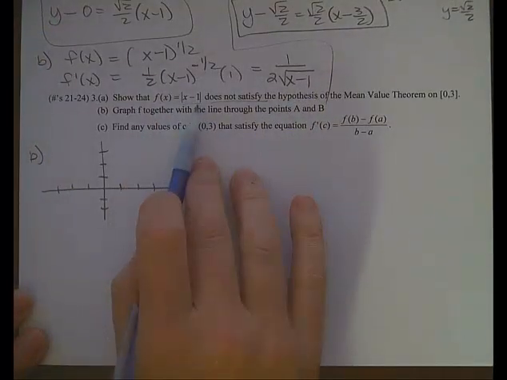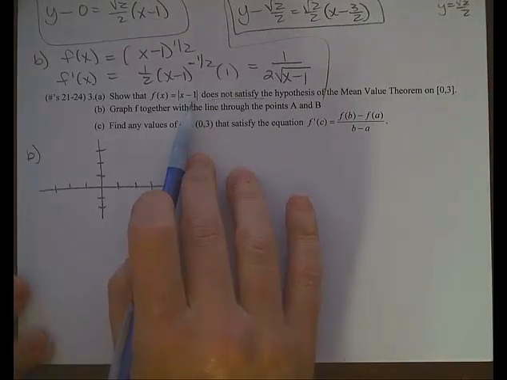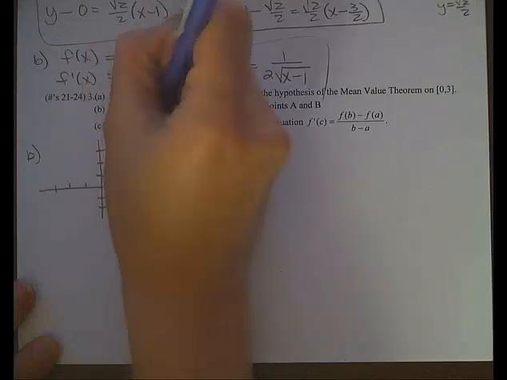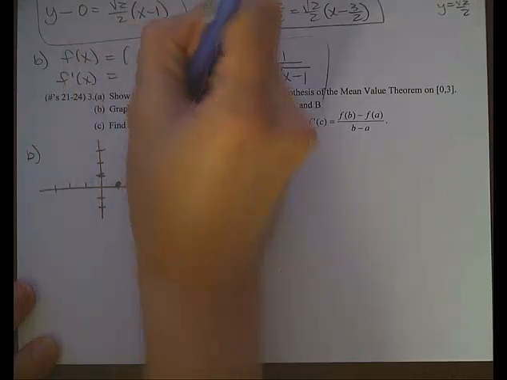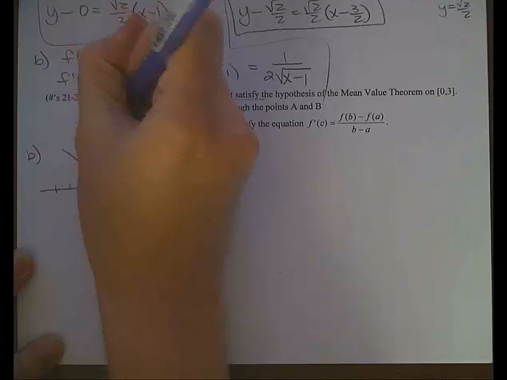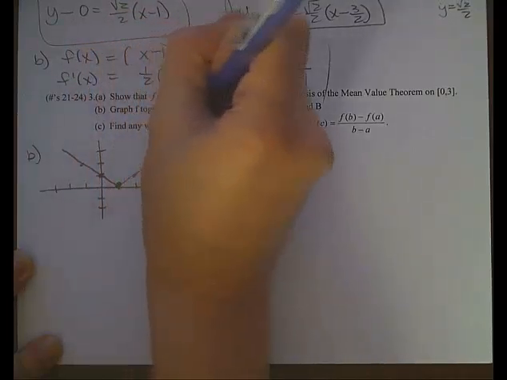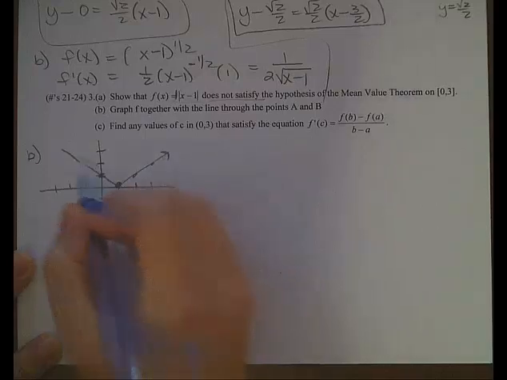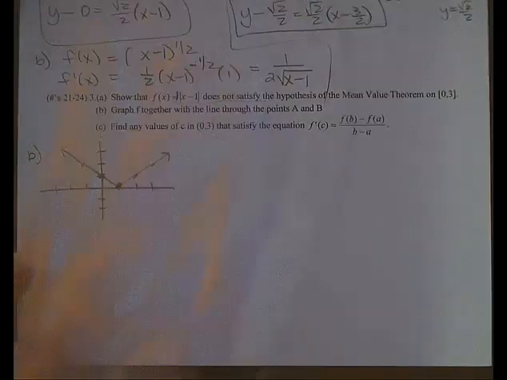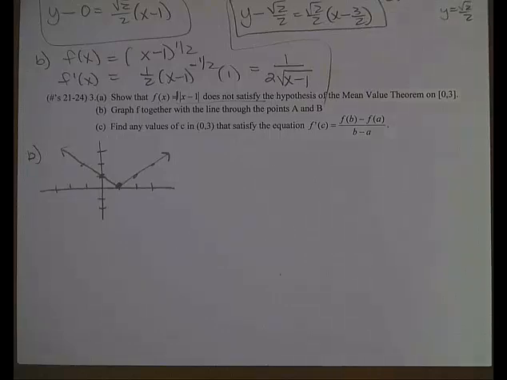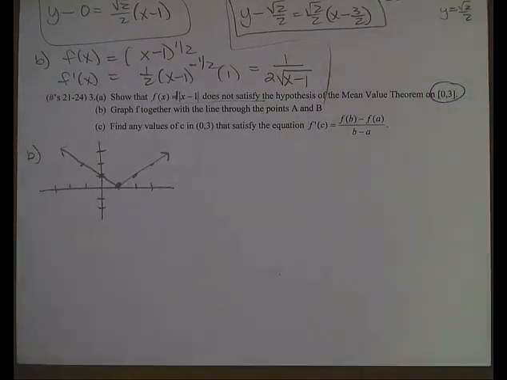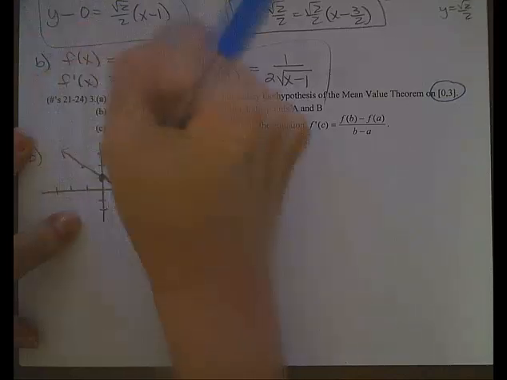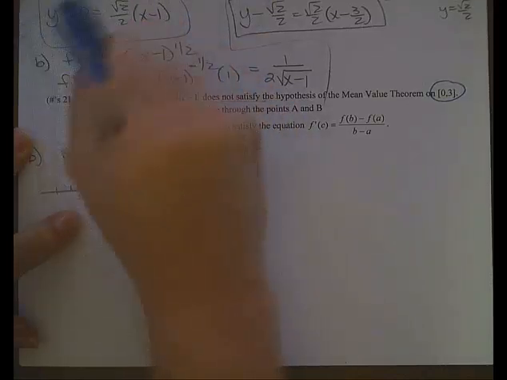So if I were to graph the square root, the absolute value of x minus 1, it would shift to the right 1, and then it makes that absolute value shape, which is that of a V. And since the number in front here is a 1, the slope is positive 1 on the right and then negative 1 on the left. But if you recall, I'm only looking on the interval from 0 to 3, so I'm just looking from here to there.